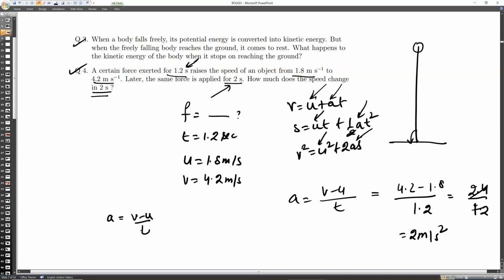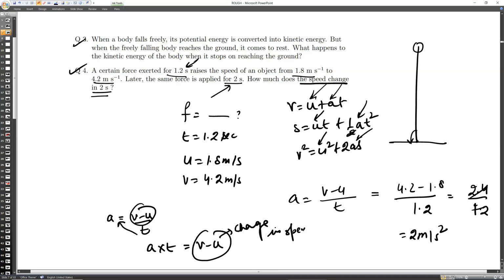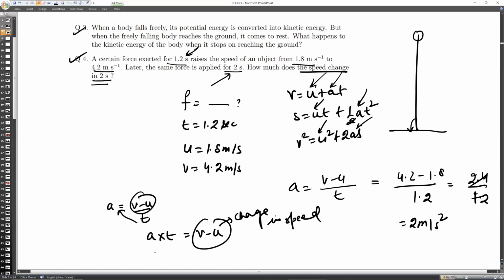a is equal to (v minus u) by t. Just multiply it. It is asking the change in speed. So v minus u is the change in speed. So a into t is equal to v minus u, and v minus u is actually the change in speed. So just multiply it. a, you have calculated 2, and it is asking for the next 2 seconds. So change in speed will be 4 meter per second. Got it? Yes, sir. That will be equal to 4 meter per second.